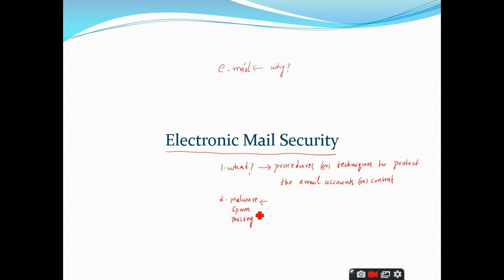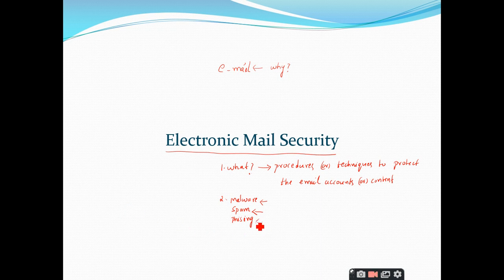Clear? Similarly, you might have heard the term spam. What do you mean by spam? Sir, like unwanted mails. Right, unwanted content the attackers will be sending to your mail. You don't want that information. For example, some advertisement information about a bank, whatever it may be. I don't want to stress on a specific bank. Like that, you will be getting unwanted mails from different users in which you are not interested. Those mails are called spam mails.